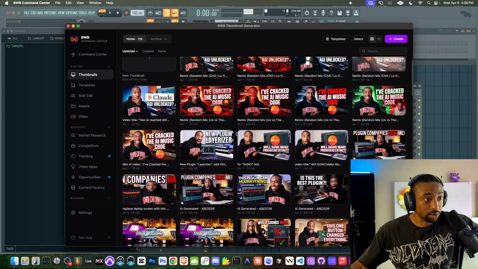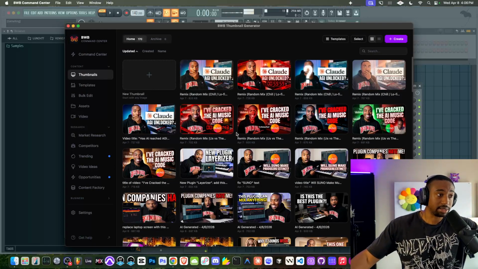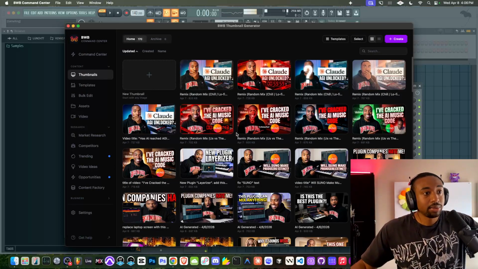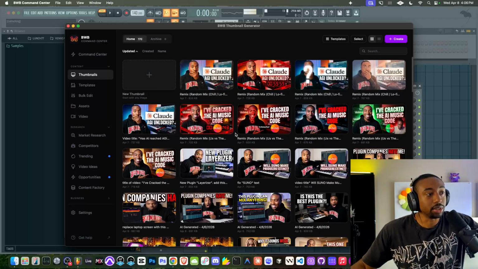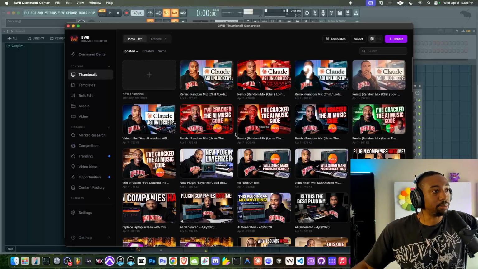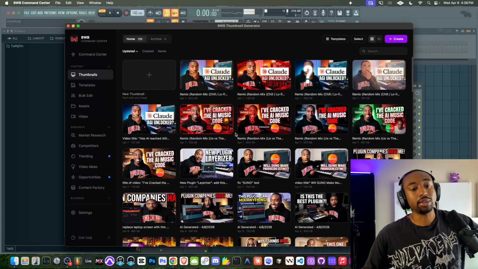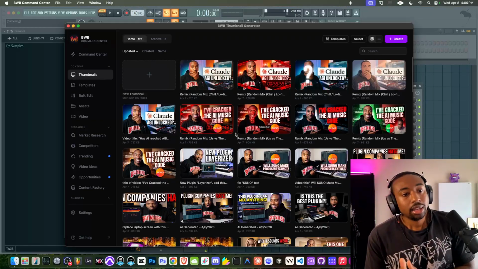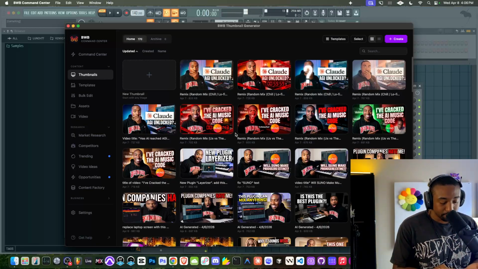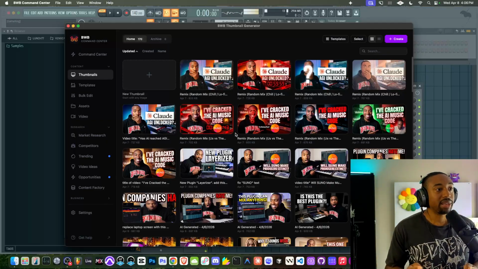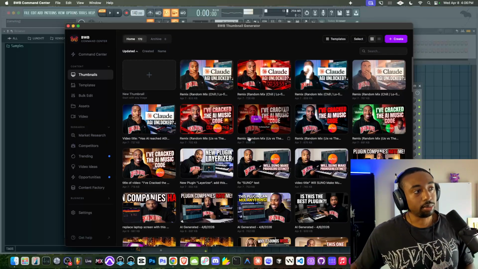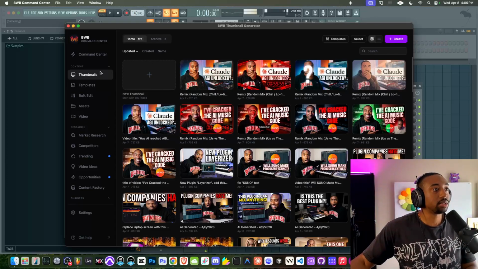So let me just show you guys the workflow and how powerful a system like this is. I would highly recommend you guys look at AI for building internal apps that make your business even better. That's the part that nobody's talking about, is how to use this, not to just create Twitter posts, but how do you use this to make your internal business better? That's the part that nobody's really explaining. Okay, so let's go through the workflow.